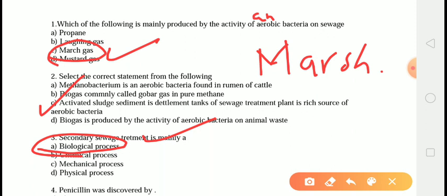The primary treatment involves sedimentation and filtration, whereas in the secondary treatment, the organic matter is decomposed by microorganisms and through the sewage fungus, by passing through a water hyacinth pond, trickling filter method or the activated sludge method. Aeration helps in oxidation of sludge as well. Therefore, because of the use of microorganisms in secondary sewage treatment, it is a biological process.